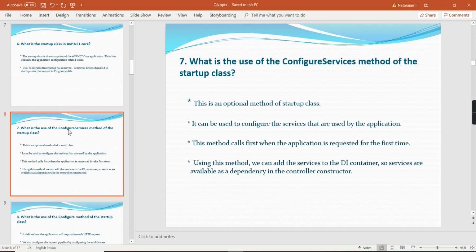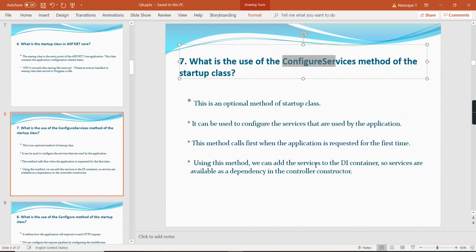What is the use of the ConfigureServices method of the startup class? So here also the answer is the same. The startup class is removed, but this ConfigureServices method can be used to configure the services that are used by the application. Okay. So this method is called first when the application is requested for the first time.